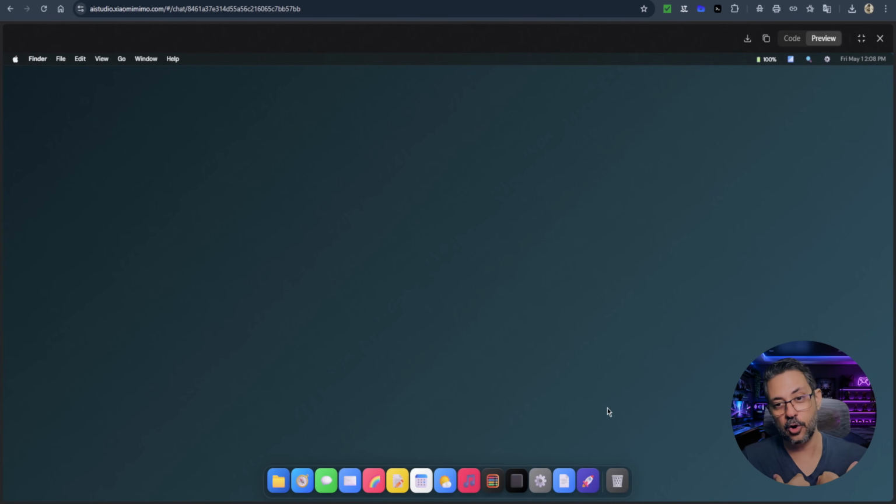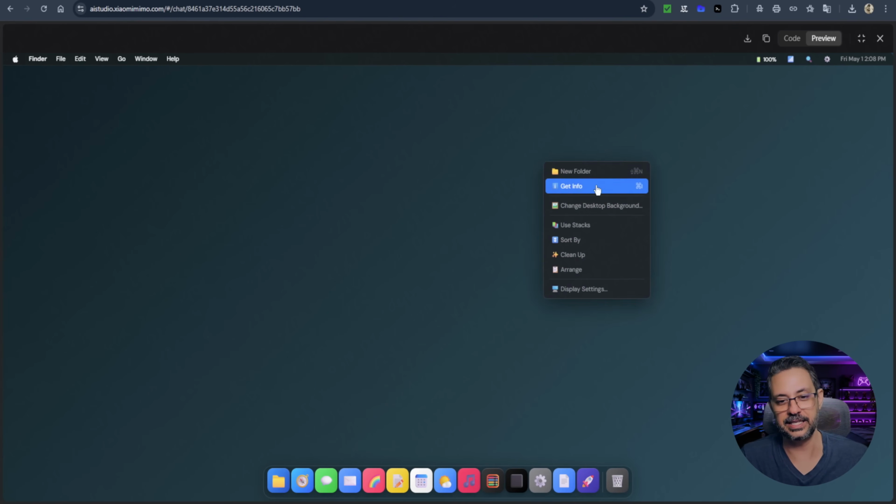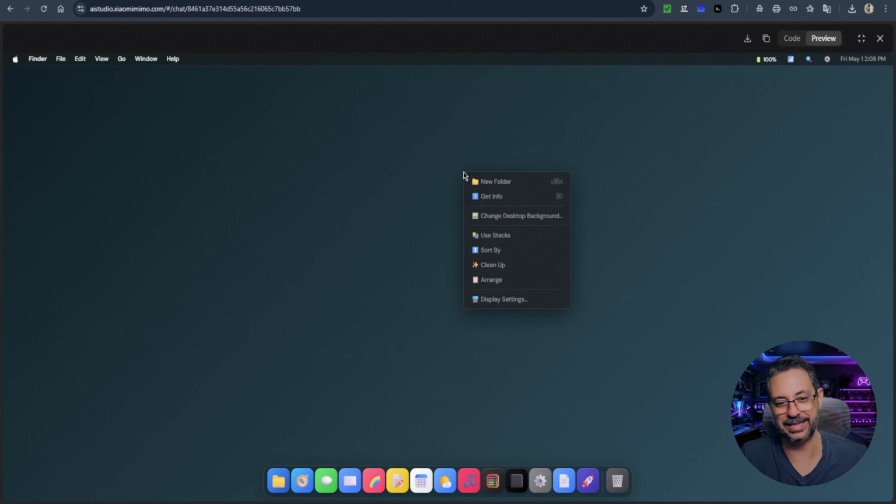Now it's a matter of personal preference. There are good things here in MiMo. There are good things over at DeepSeek. It managed to do some transparencies and such. If I right-click here in MiMo, then I do have access to other settings here in the operating system. They're not clickable. Nothing happens. But it doesn't go to that standard right-click menu, like when you're on any web page. So it managed to render this little part here as well. So in this case, it comes down to personal preference.